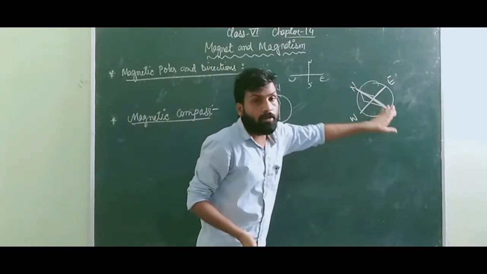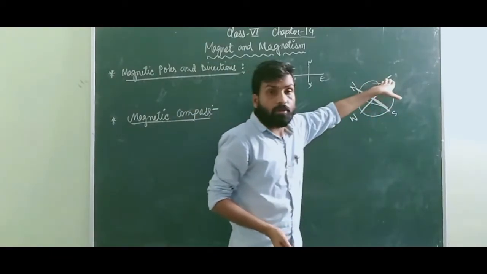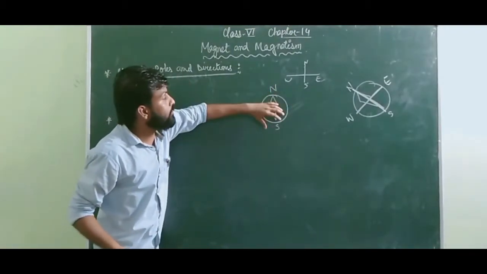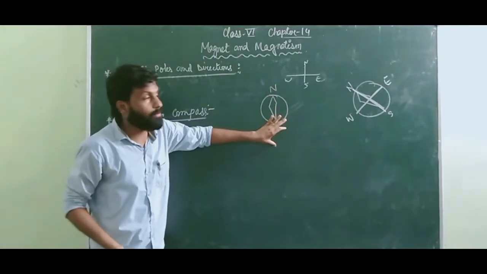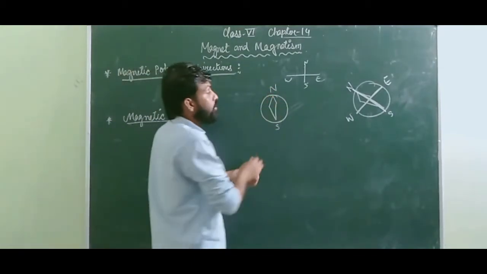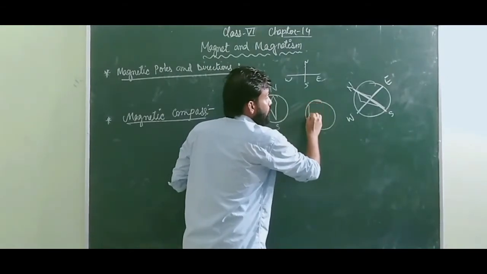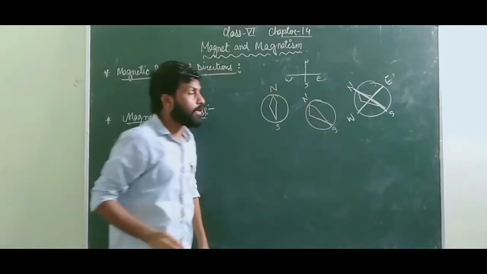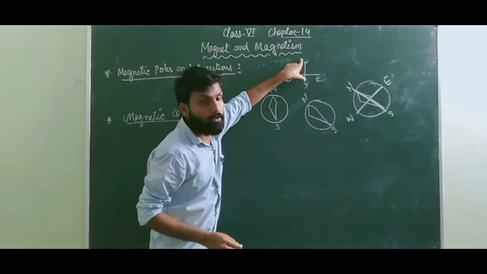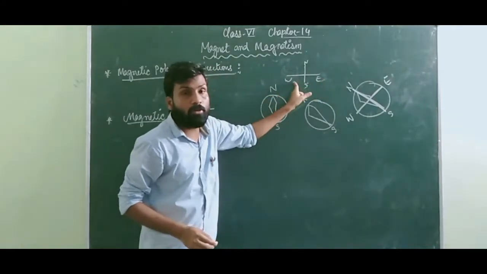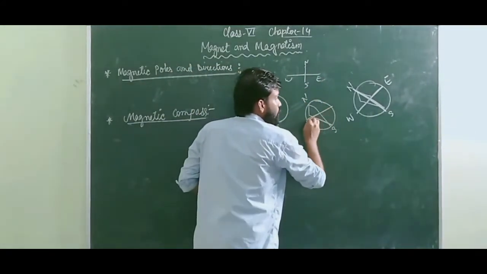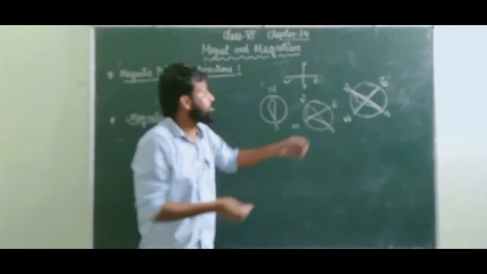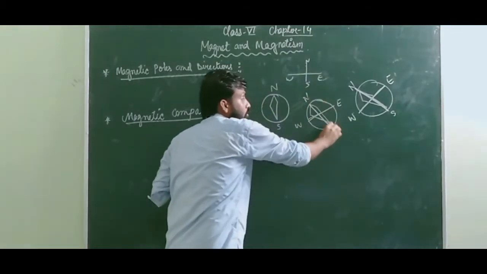So if you know the north-south direction, easily you will be able to predict the east and west direction. We can see this in the compass. We used to have north direction and south direction. Suppose in any particular place, you take out your compass and it is pointing like this, and this side is your north direction, this is your south. If we know that upper is north, down is south, then this will become east and this will become your west. So if I draw here, this will become your east direction and this will become your west direction. So by knowing these directions, this will become north, south, east and west.